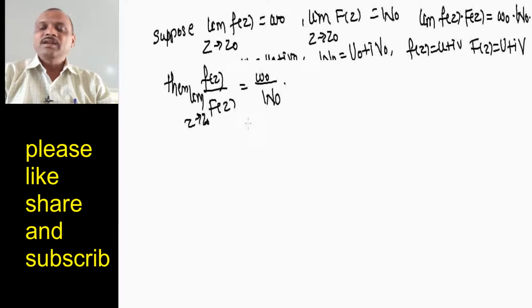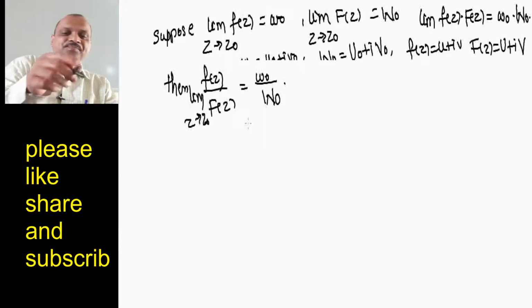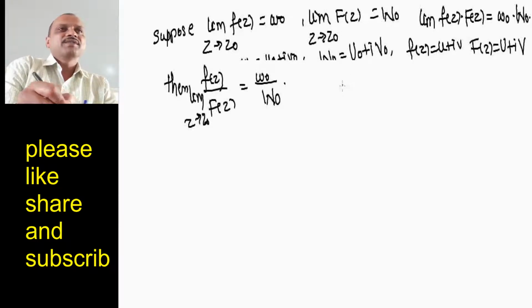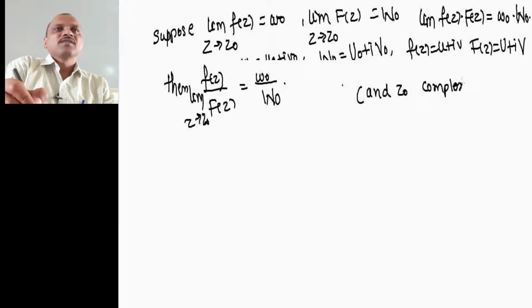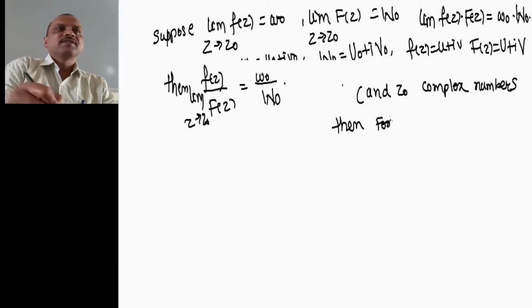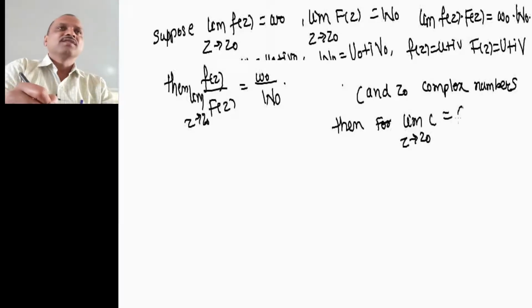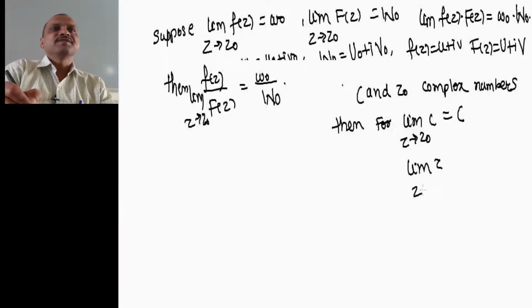Friend, again if c and z0 are two complex numbers, then the limit of c as z tends to z0 equals c, and the limit of z as z tends to z0 will be z0.